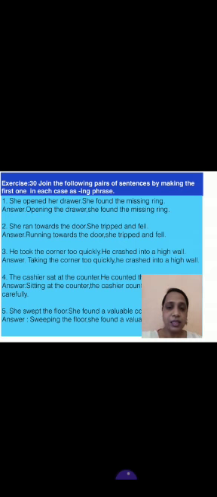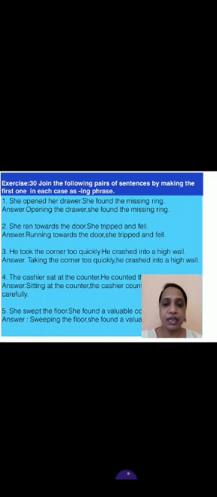Next, see. Gerund exercise you have to do by your own. See students, this is exercise number 30 of your grammar book. Join the following pairs of sentences by making the first one in each case an ing phrase. See number 1. She opened her drawer. She found a missing ring. So you have to take the verb and add ing with it.